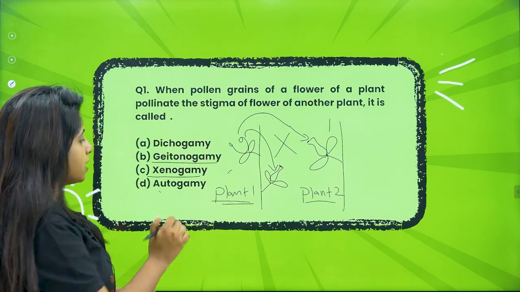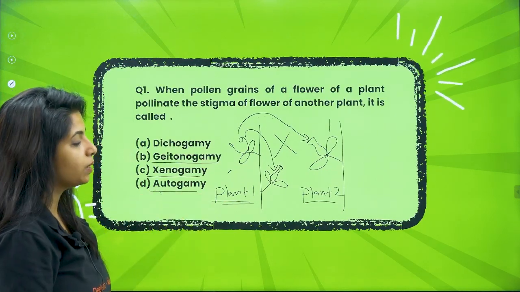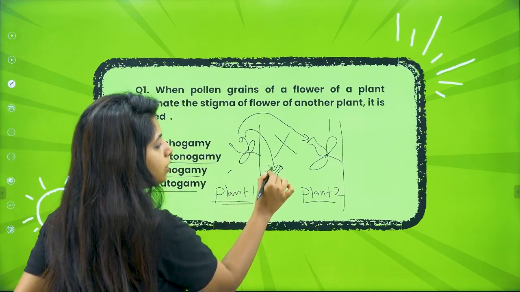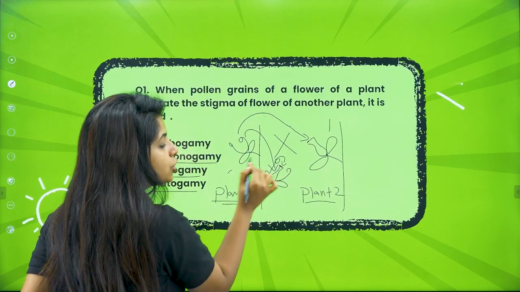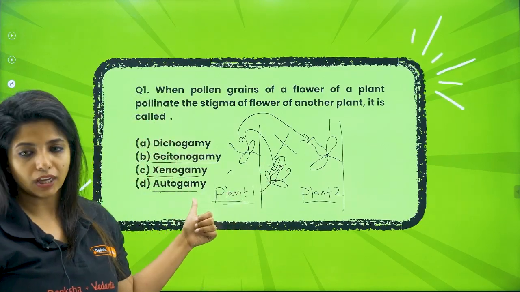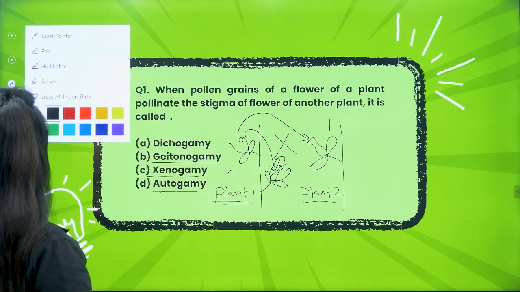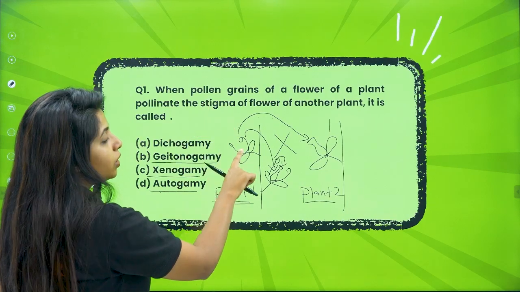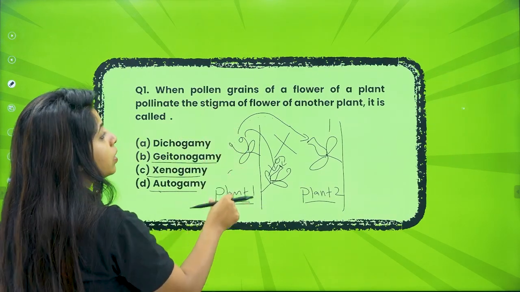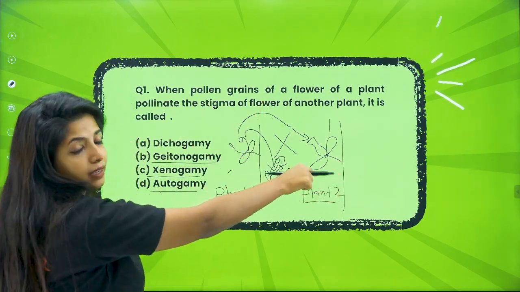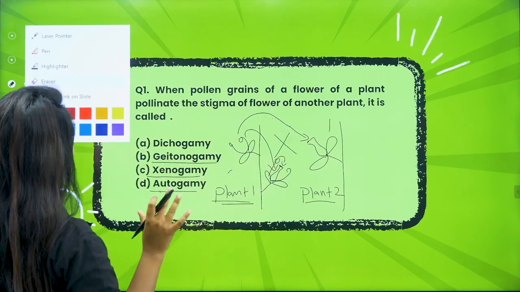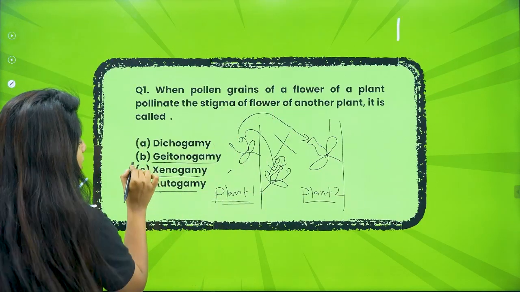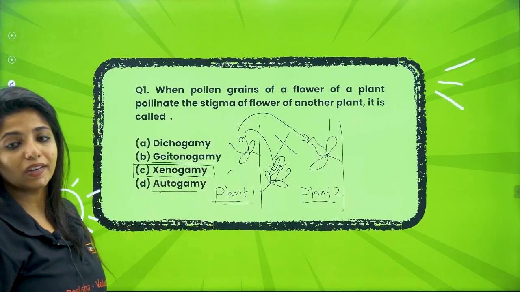Now, autogamy is the next option. Autogamy means you have both the male and the female part within the same flower, and if pollination happens there, it is known as autogamy. But those are not the scenarios here. The scenario is that the pollen grains of a flower of a plant go to the stigma of another plant. So true cross pollination is happening, and this is known as xenogamy.